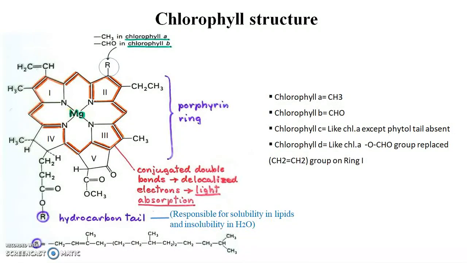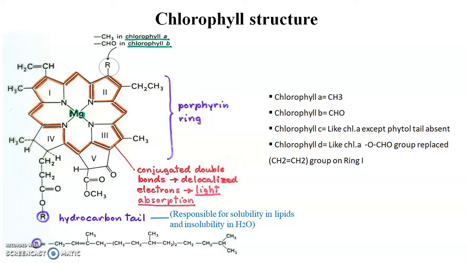This is the chlorophyll structure. I already told you that it has two parts. First is the porphyrin ring, which is made of five rings. You can see in the diagram rings 1, 2, 3, 4 and 5.